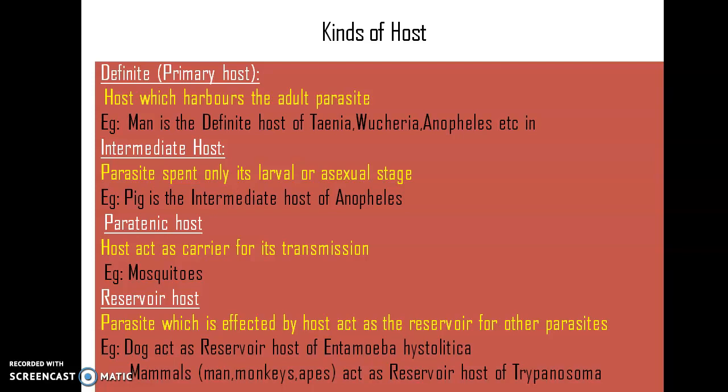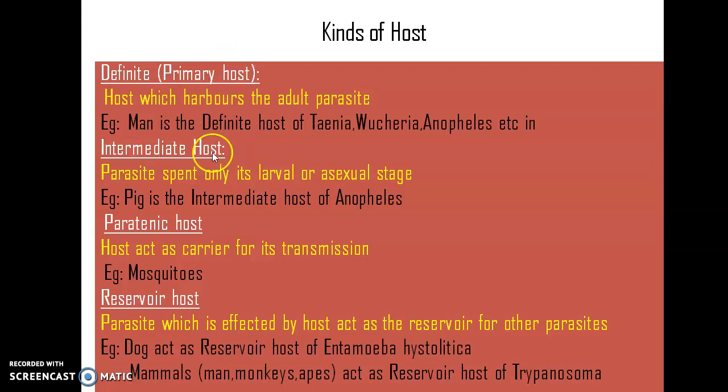Hosts are also classified into 4 different types. What are they? They are definite or primary host, the host in which the adult parasites are generally found. That is called a definite or primary host. For example, man. Man is the definite host of Taenia, Wuchereria, and Plasmodium, which means the adults of all these parasites can be seen in this host. So, man is called a definite or primary host.